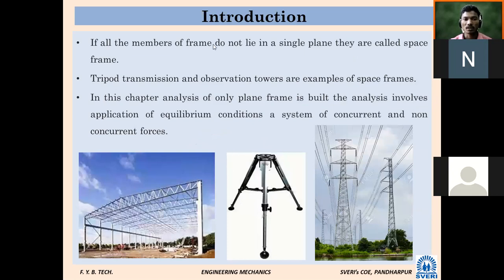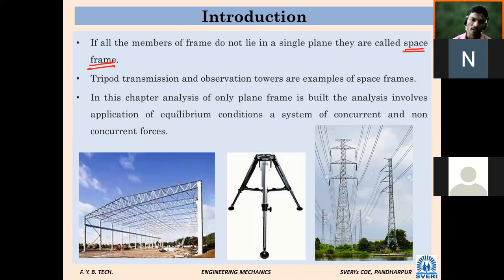If all the members of a frame do not lie in a single plane, it is called a space frame. Means whatever members are used in the trusses or pin frames, if they are not in a single plane, then it is called a space frame. And if they are in one plane, it is called a plane frame. Tripod, transmission and observation towers are examples of space frames.